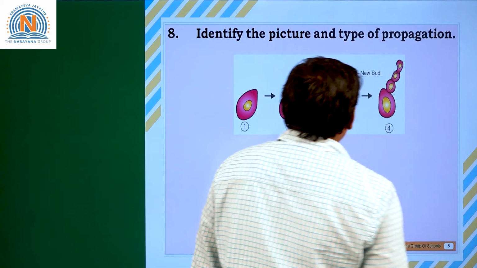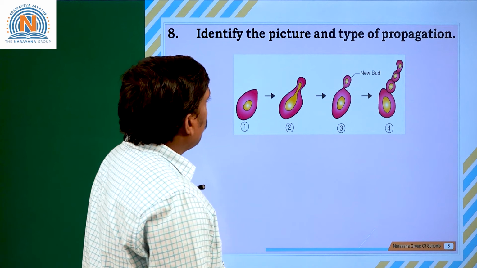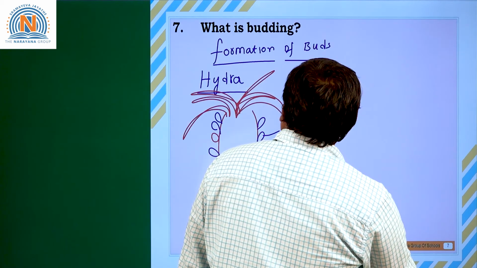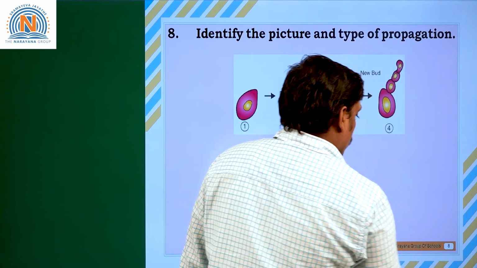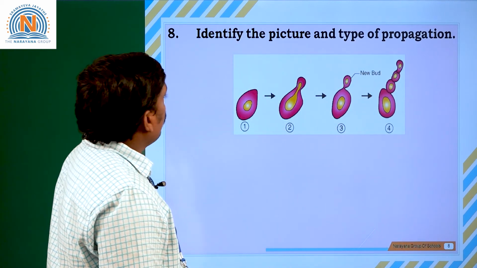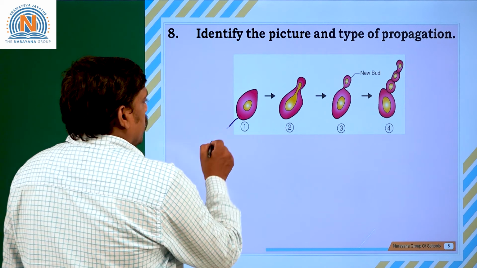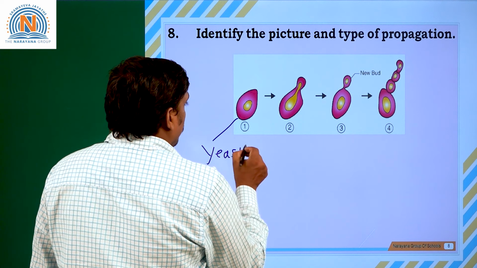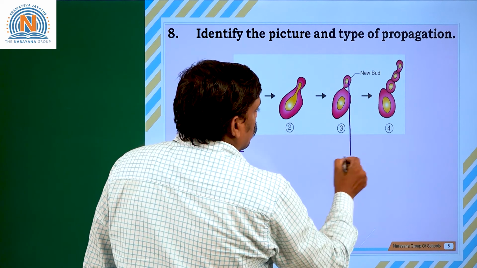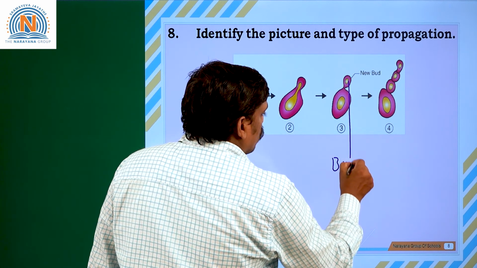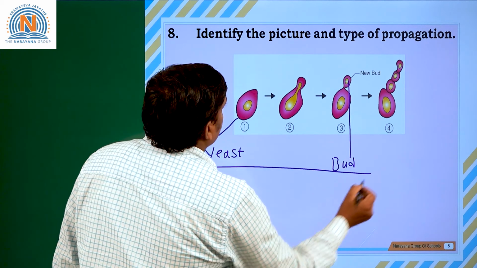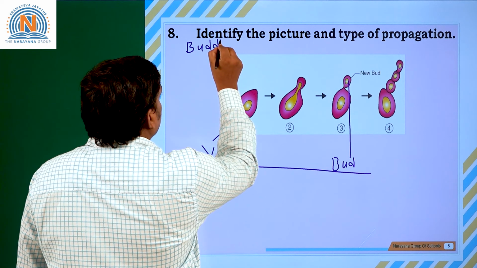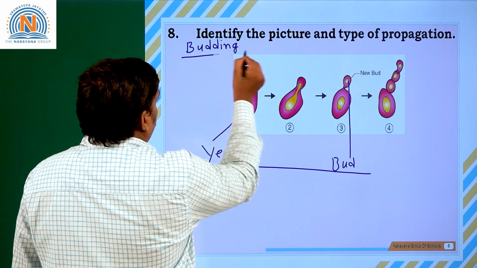Next, if you see the eighth question, identify the picture and type of propagation. So definitely the given organism is yeast, which propagates by a process called budding. So here the given process is budding type of propagation.